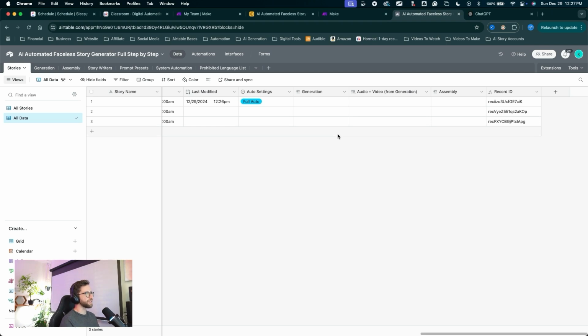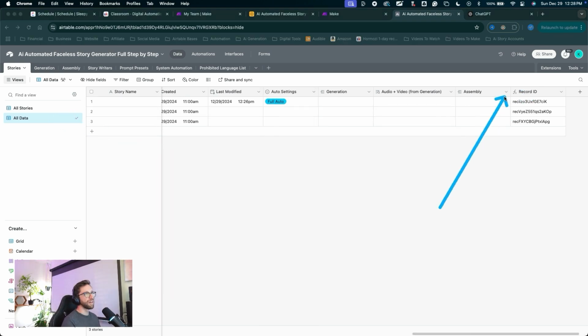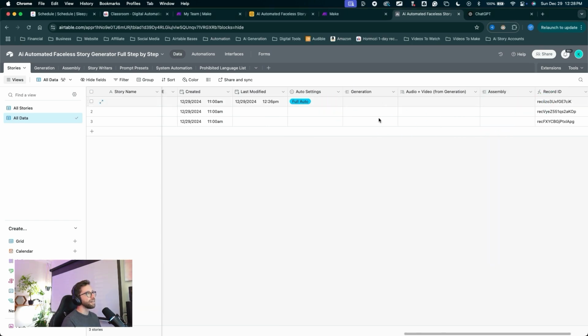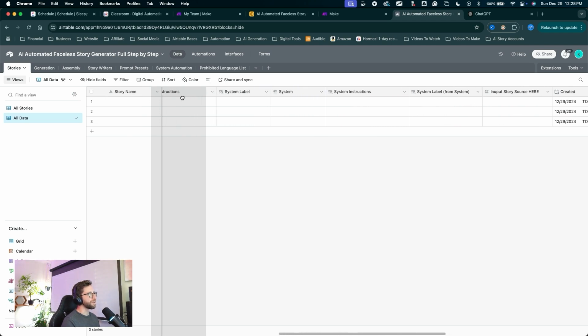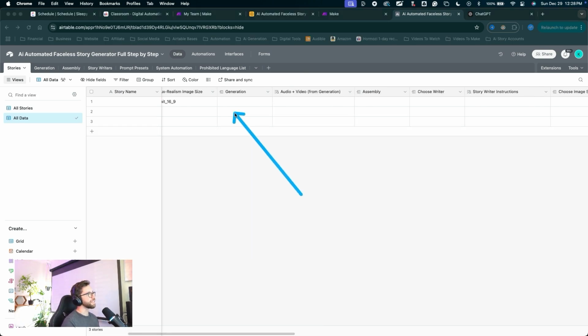So I think this looks pretty good, but I'm just gonna rearrange some of this stuff in the all data view here. First of all, I moved the record ID down to the end. I'll grab the generation, the audio video from generation, and the assembly field. Holding shift on the keyboard, grab these 3 fields and drag them down. I wanna put them with all of my other linked fields. So I'll slide them down to the beginning where they should be, and I'll show you what I mean by where they should be. I'll drop them down right here. Okay, so now all of my linked fields are adjacent to one another. I just like to have these in order, keeping everything organized.